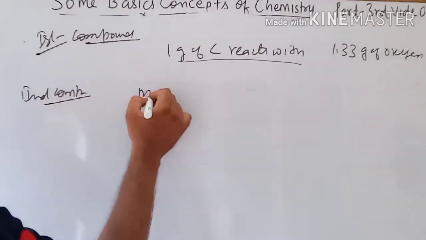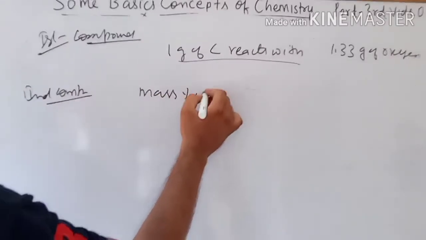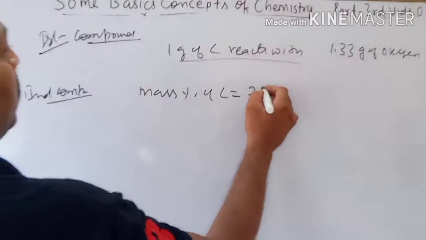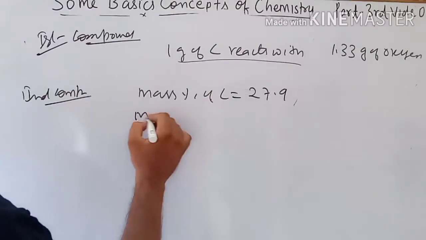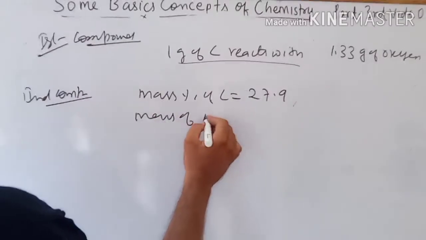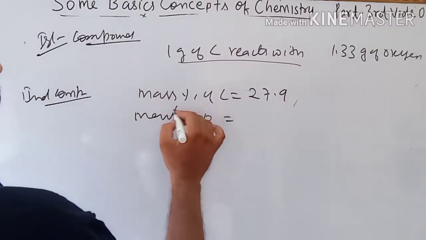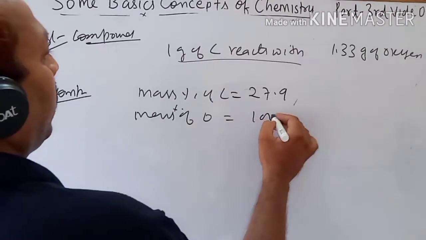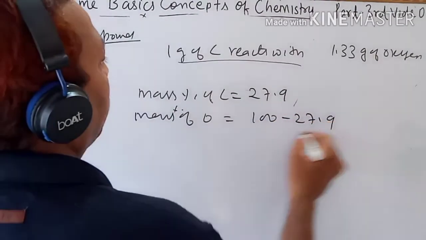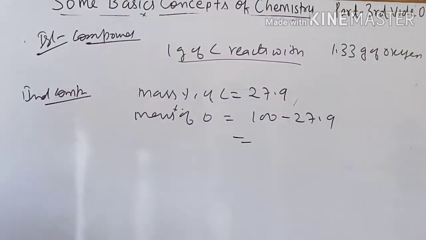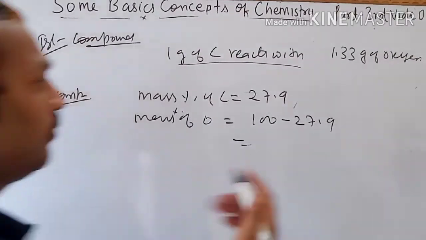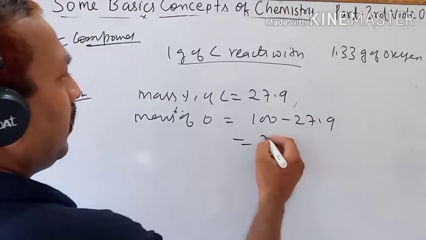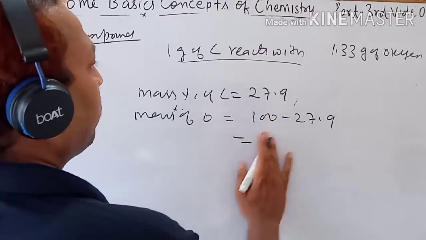The mass percentage of carbon is 27.9. The mass percentage of oxygen is 100 minus 27.9, so the value will come 72.7.